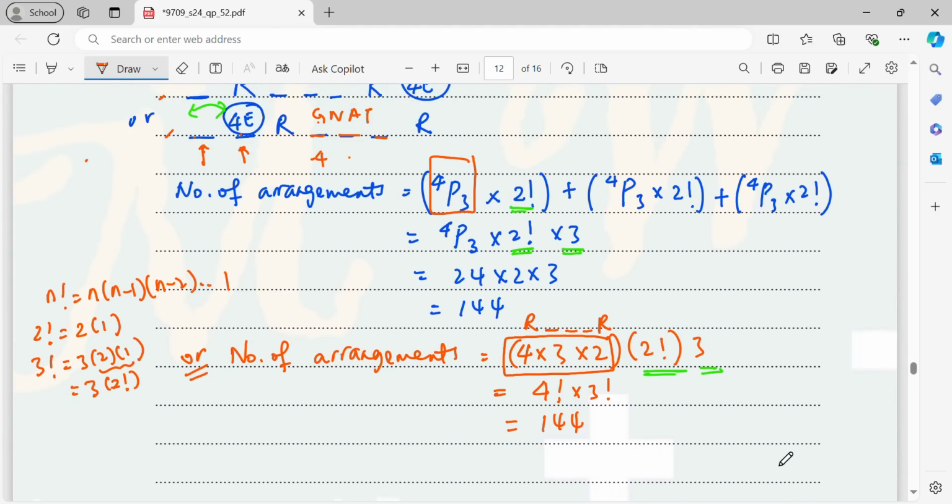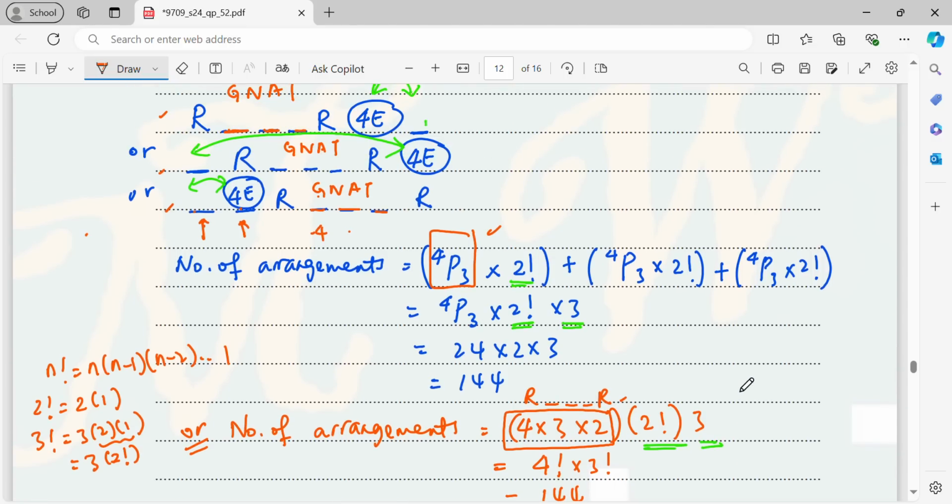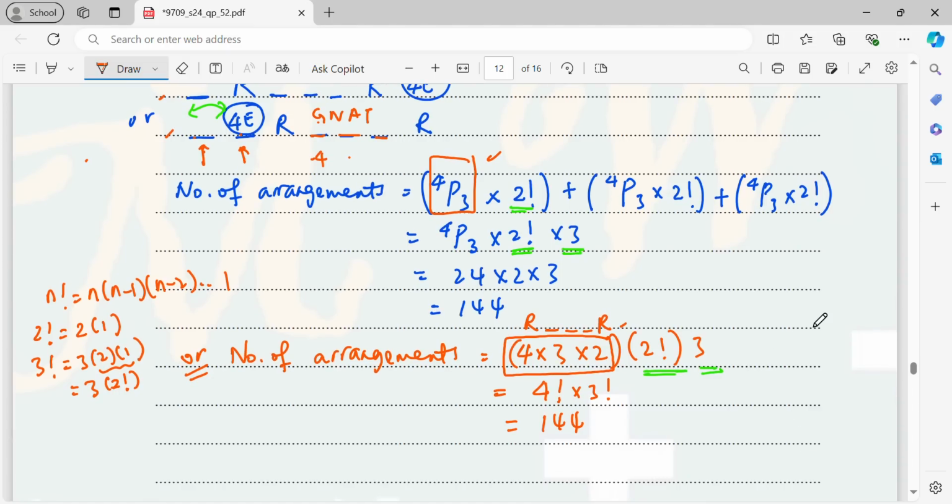So same answer, same meaning. It's just that instead of writing 4P3, you write 4 times 3 times 2. You consider how many choices for each letter. Okay, so these are the two ways, two presentations of the solution of this question.